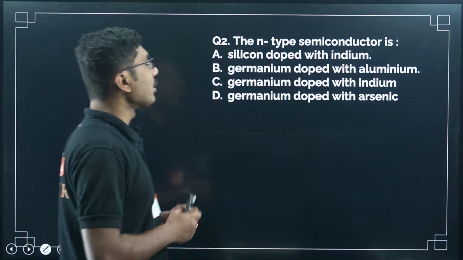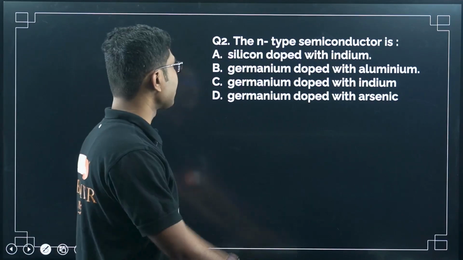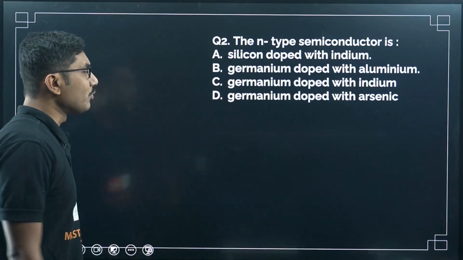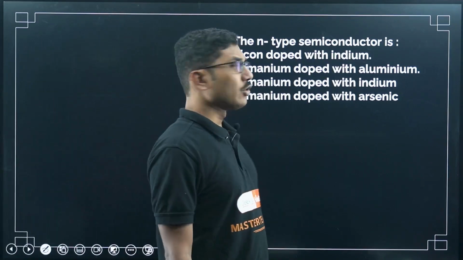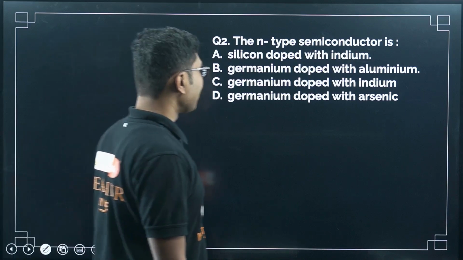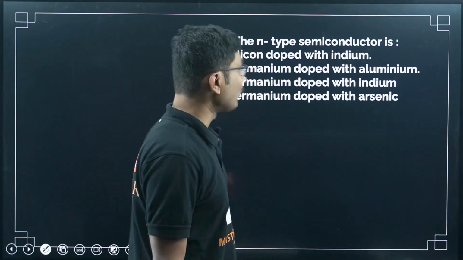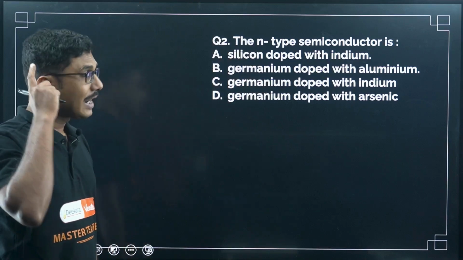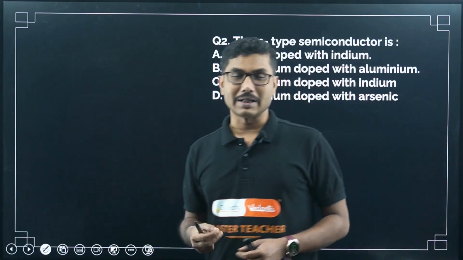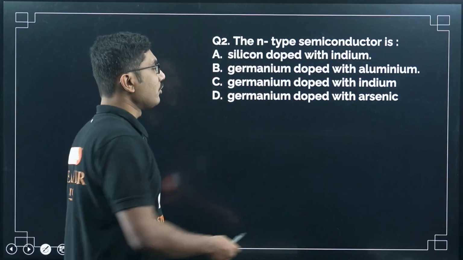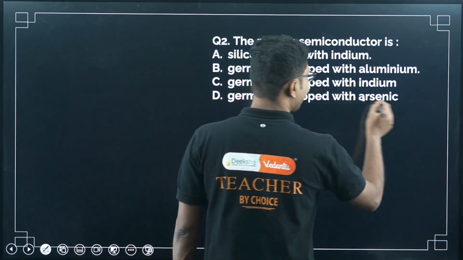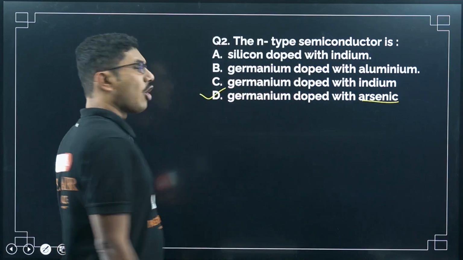Okay, now let's move on to question number 2. It is also a very easy question. The N-type semiconductor is silicon doped with indium, germanium doped with aluminium, germanium doped with indium, or germanium doped with arsenic. So we know that to form an N-type semiconductor, we have to dope with a pentavalent material, right? Pentavalent dopant. So out of indium, aluminium and arsenic, only arsenic is pentavalent. So the correct answer will be option D.